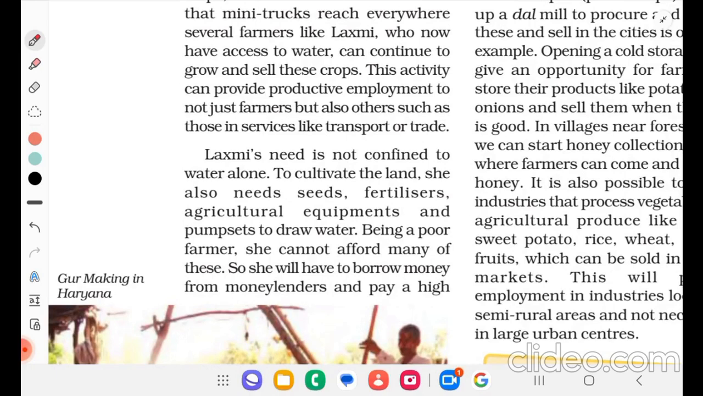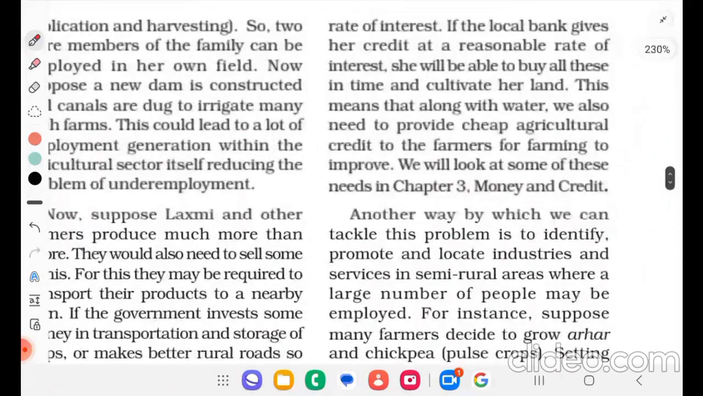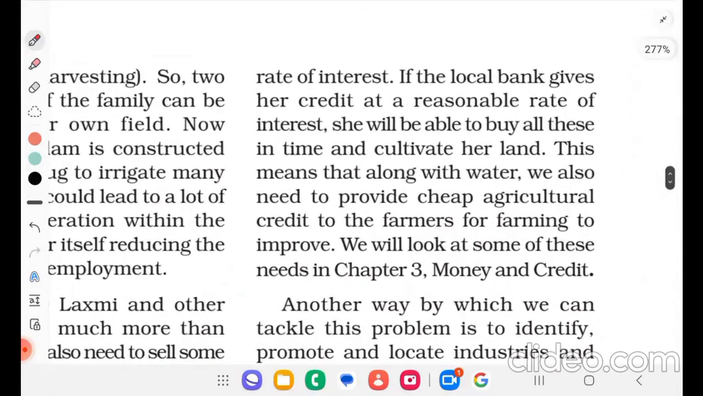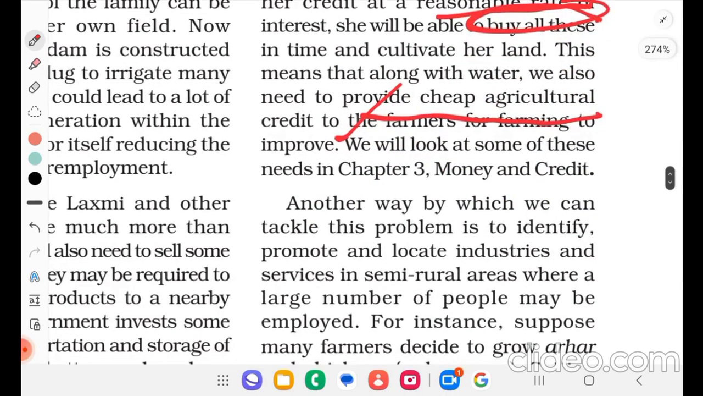Being a poor farmer, she cannot afford many of these, so she will have to borrow money from money lenders and pay a high rate of interest. If the local bank gives her credit at a reasonable rate of interest, she will be able to buy all this in time and cultivate her land. This means that along with water, we also need to provide cheap agricultural credit to the farmers for farming to improve. We will look at some of these needs in chapter 3, money and credit.